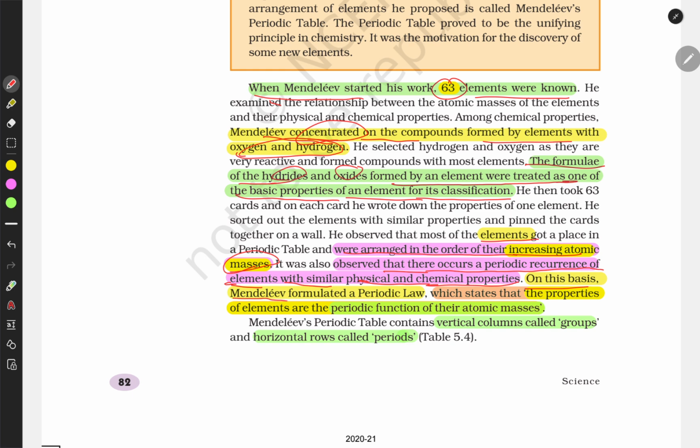On this basis Mendeleev formulated the periodic law, which states that the properties of elements are the periodic function of their atomic mass. This is the most important statement. The properties of elements are the periodic function of their atomic mass. So he arranged elements on the basis of their atomic masses.